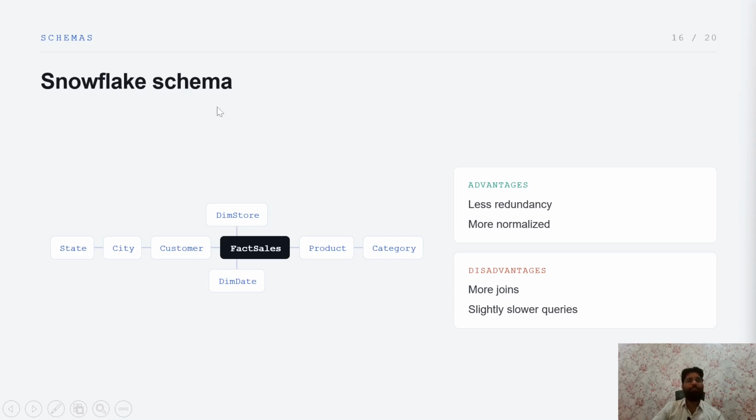Snowflake schema has more joins. For example, dim store and dim date, as well as separate tables for state, city, customer, product, and category. So for every particular level, like category, we create a separate table. Here the number of tables increases, and we have to perform multiple joins as well. The advantages are less redundancy and more normalization, but the problem is more joins and slightly slower queries.